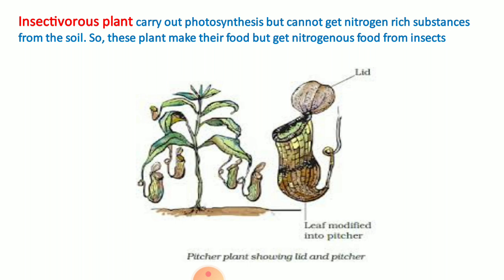The leaf is modified into a pitcher, and it also has a lid. Whenever an insect is trapped, it is digested by the digestive juices present inside, and the plant gets nutrients. So an example of an insectivorous plant is the pitcher plant.